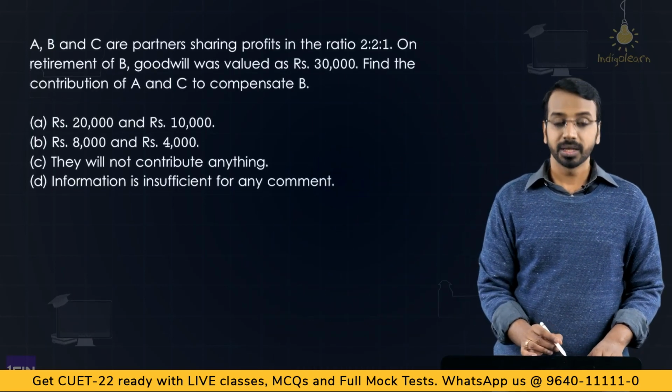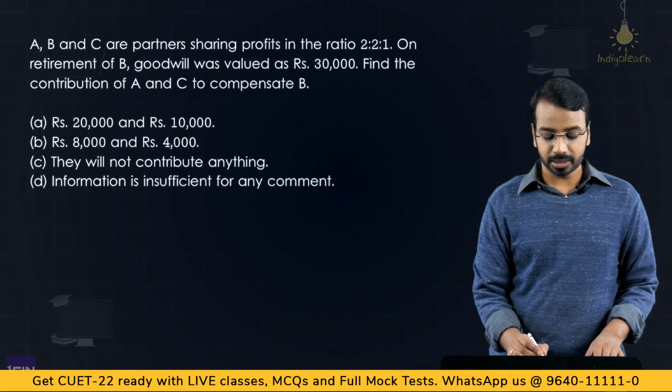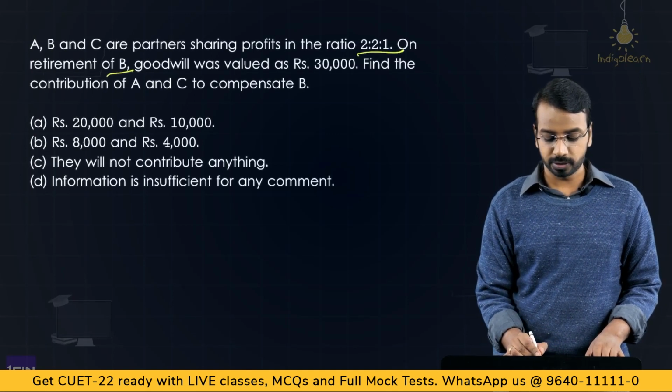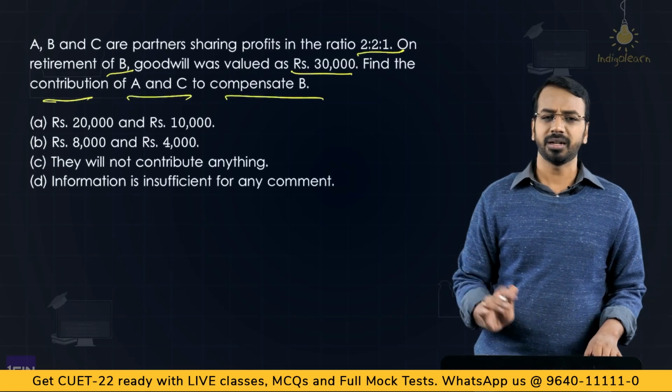Let's look at this MCQ. A, B and C are partners sharing profits in the ratio of 2:2:1. On retirement of B, goodwill was valued at 30,000. Find the contribution of A and C to compensate B. Right? A very simple question.